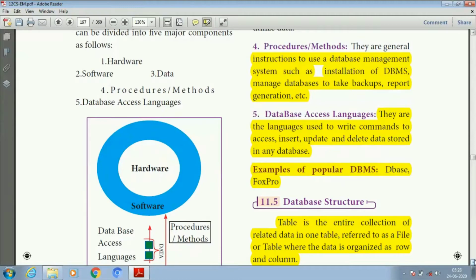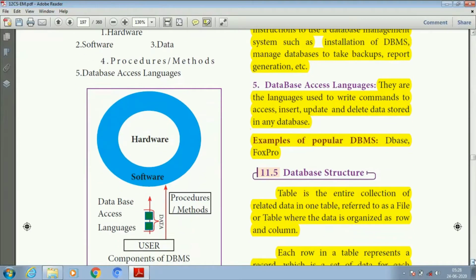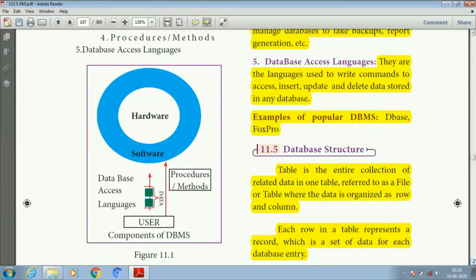Third one is data. Data means raw facts. And fourth one is procedures or methods, which is nothing but a set of functions. Fifth one is database access language, which means query languages. See, first is hardware and software. Hardware is the physical component. Software is the program. Both hardware and software are used by the user via the database languages, following a set of procedures and methods.